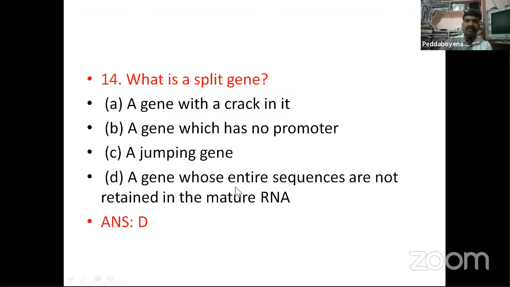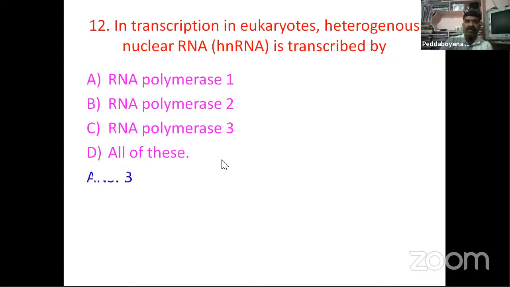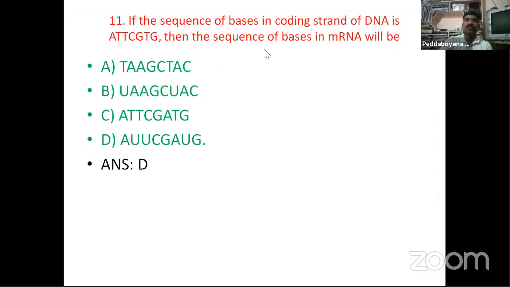In this transcription part, you should mainly concentrate on the RNA polymerase enzymes, RNA polymerase 1, 2, 3. In the question where the coding strand of DNA is given and mRNA is asked, if DNA were asked, adenine's opposite strand is thymine, thymine's is adenine, cytosine's is guanine, and guanine's is cytosine.